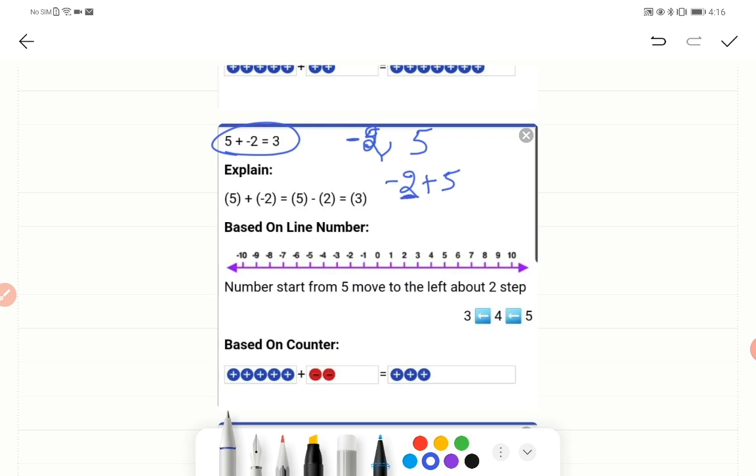Where is it? It is here, right? So after that you have plus 5. So if it is plus, what I told, you need to move on the right. How many? 5 steps. So 5 steps, move forward. 1, 2, 3, 4 and 5. So we have come to 3. So this is the right answer, isn't it?